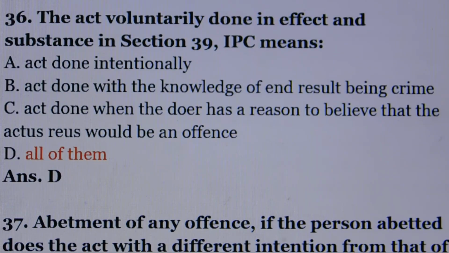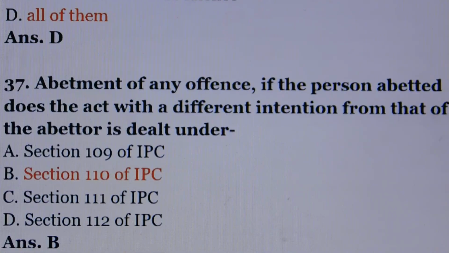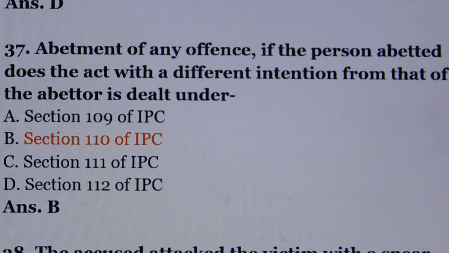Question number 36. The act voluntarily done, in effect and substance, in section 39 of IPC means. Answer is option number D, all of them. Option A, act done intentionally. Option B, act done with the knowledge of end result being a crime. Option C, act done when the doer has a reason to believe that the actus reus would be an offence. All of them.